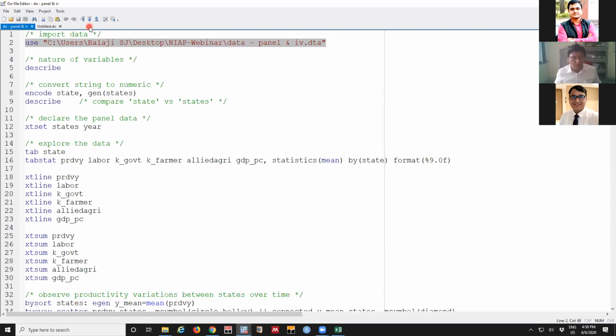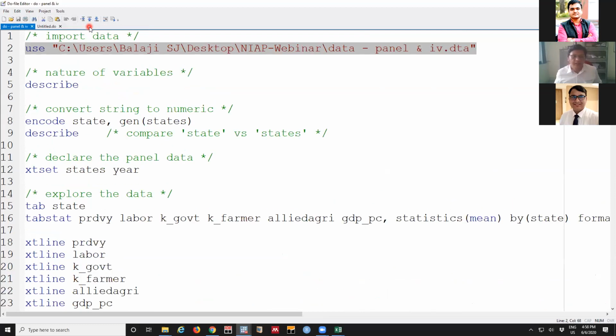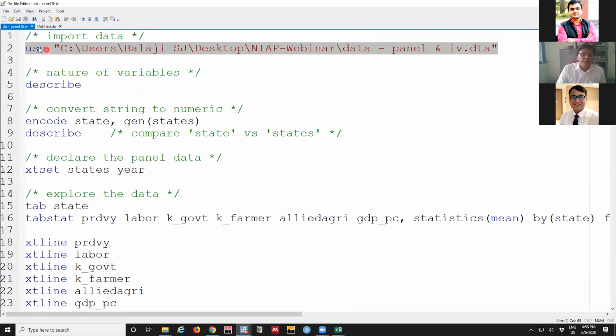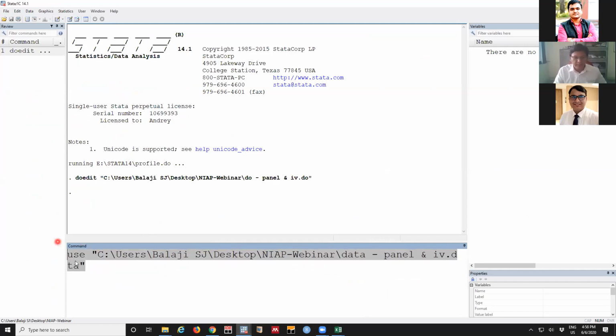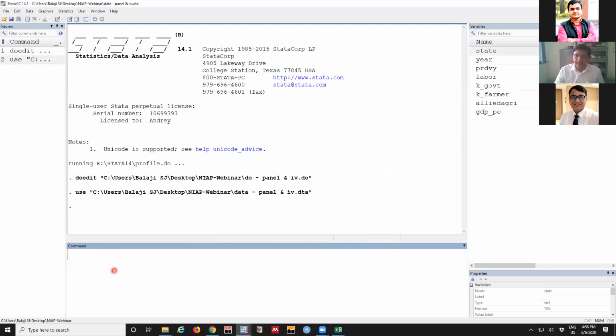Same Control plus. Okay. Yes. The first line is just to say use the file. Within the parentheses, this is the place where it is stored, the directory. So we'll copy it, and this is the place where we paste. Here you will see the same is typed here. Once you press enter, the information is loaded. You can see the data from here, the data editor.